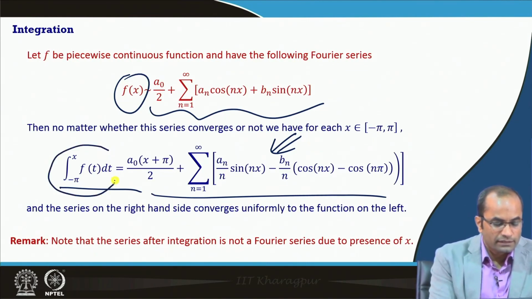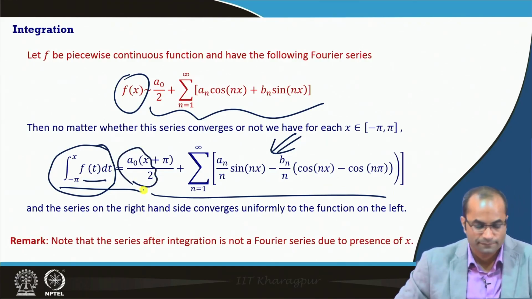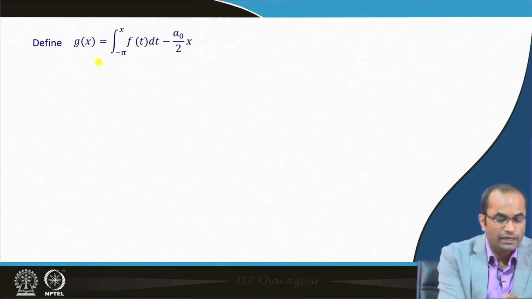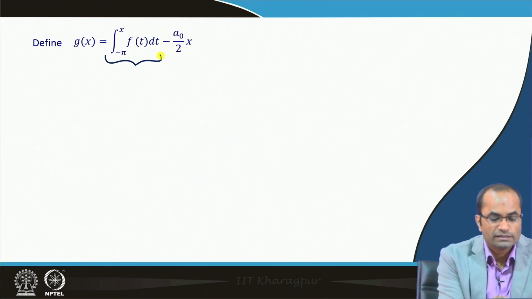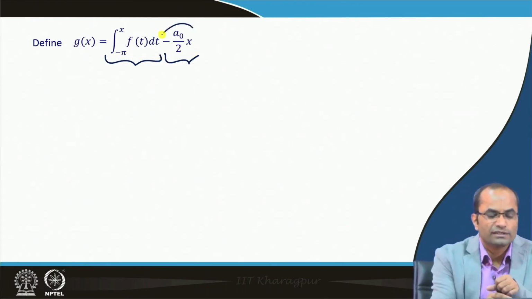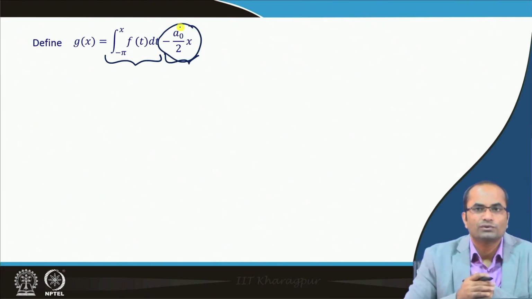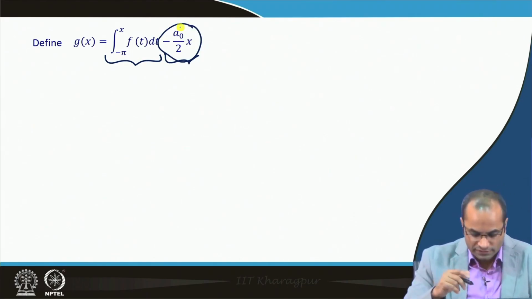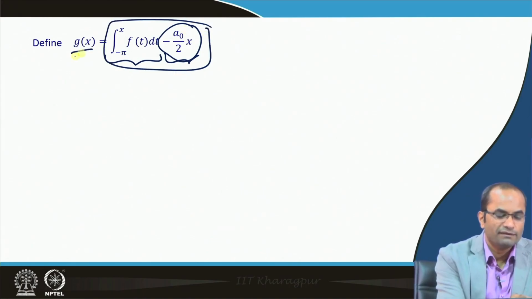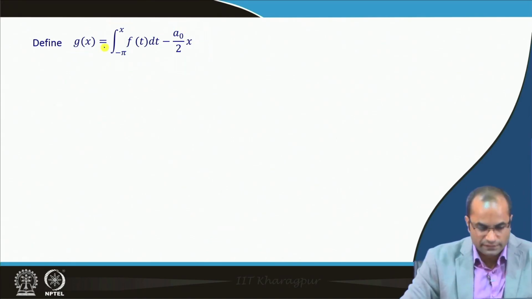This factor a naught x by 2 we have taken to the left hand side, because on the right hand side this was creating trouble in not having a Fourier series itself. So, now we have defined this g x, and we will be talking about the Fourier series of g x.